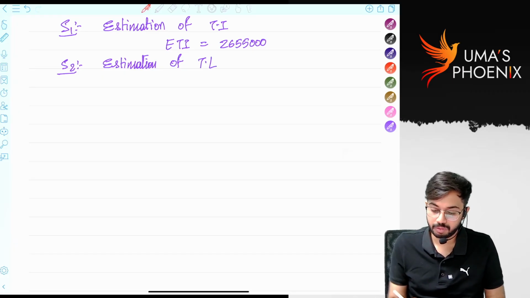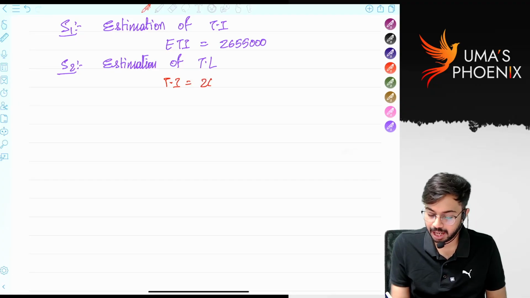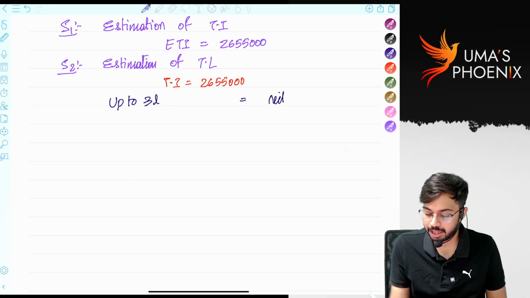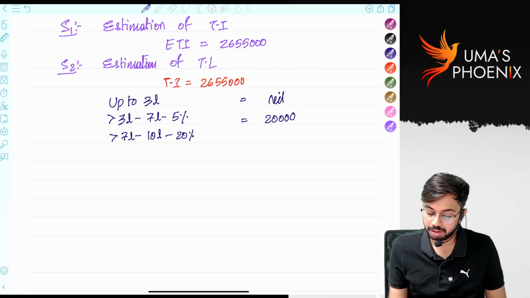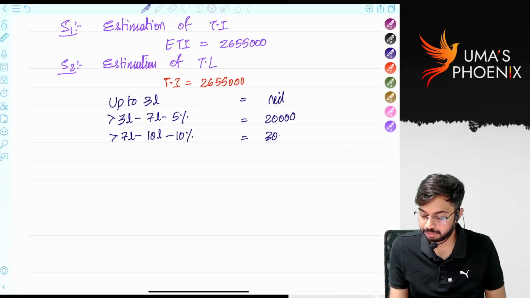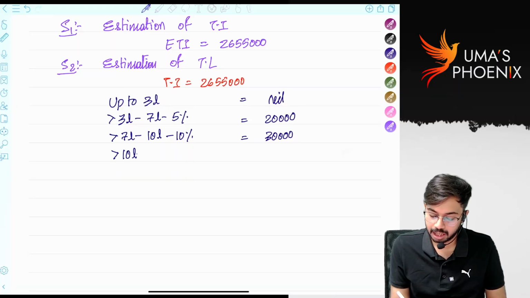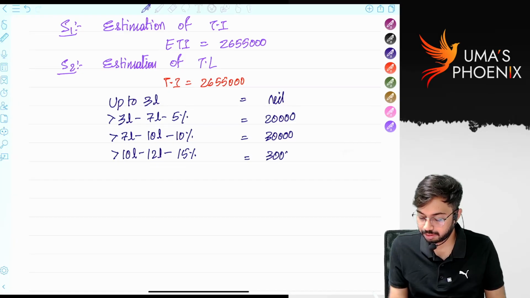Now, total income is 26 lakh 55,000. Will you tell me the slab rates? Up to 3 lakhs tax amount is nil. Greater than 3 lakh up to 7 lakh, tax amount is 20,000, correct? Greater than 7 lakh up to 10 lakh, tax rate is 10%, tax amount is 30,000. Greater than 10 lakh up to 12 lakh, tax amount is 30,000.